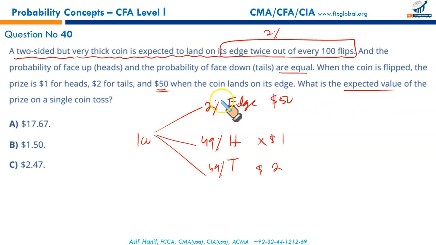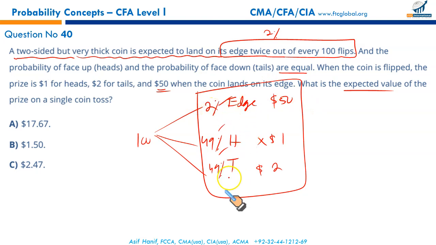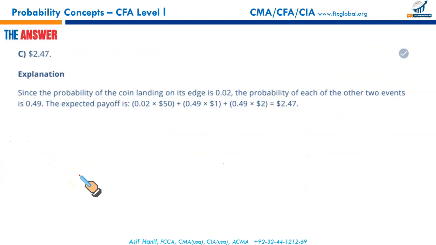Expected value. So these are the probabilities given. These are the payoffs. Simply multiply these payoffs with the probabilities and sum up the result. That is 2% of 50 plus 49% of 1, and 49% of 2 should give you a total of $2.47. That is C. C it is.